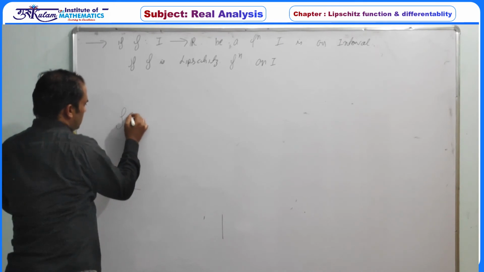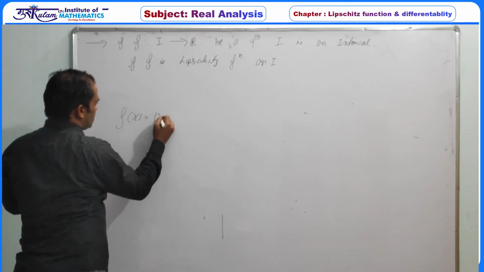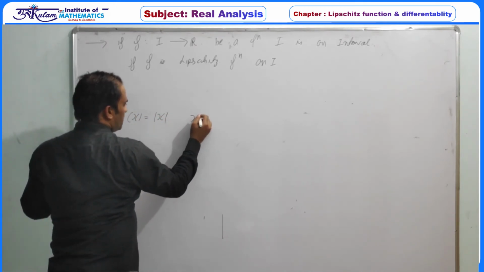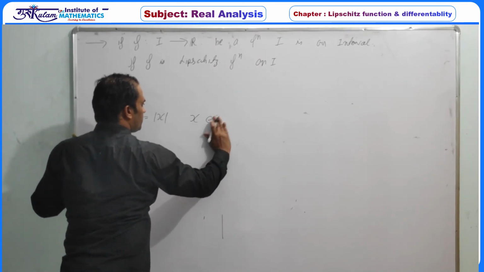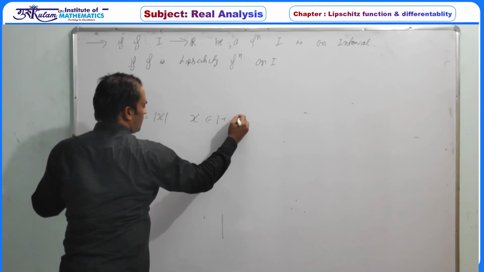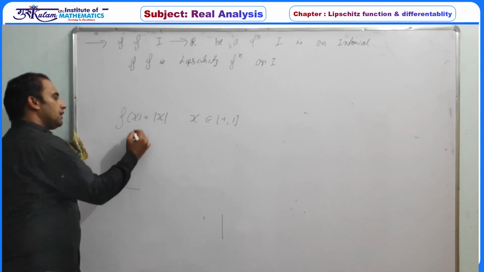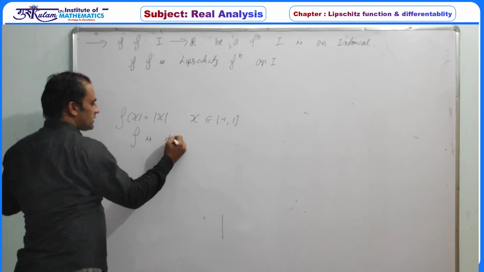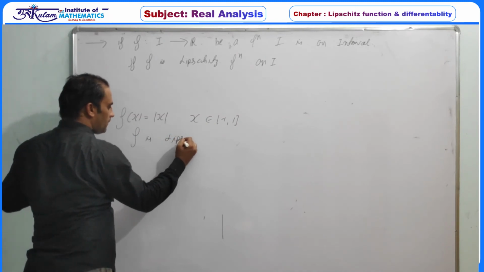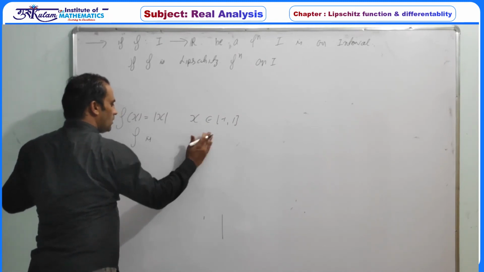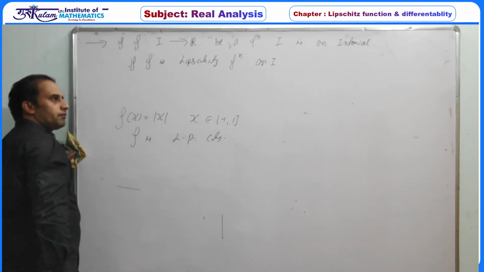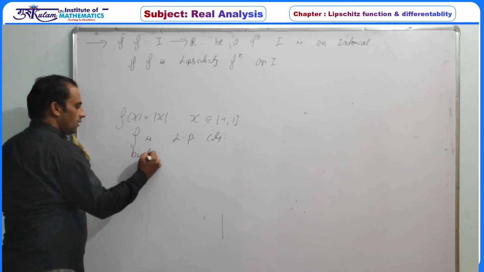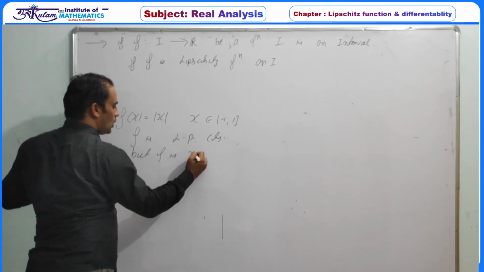A simple example: if we take f of x is equal to mod of x, with x belonging to -1 to 1, definitely this f is Lipschitz continuous, or satisfies a Lipschitz condition, but f is non-differentiable.